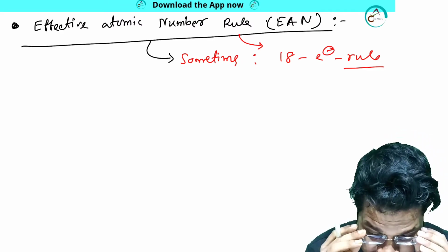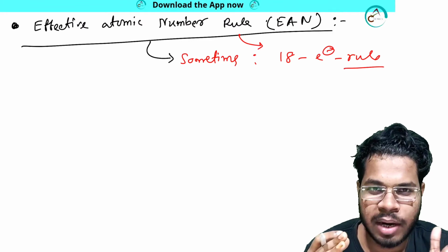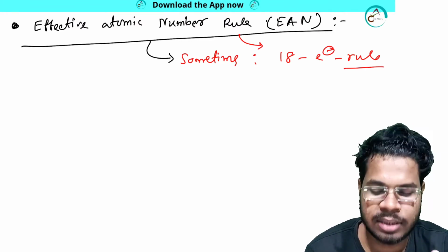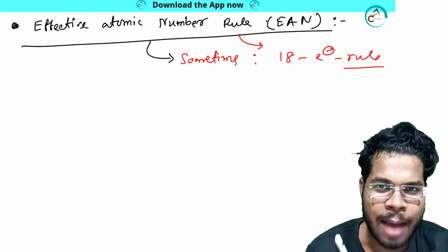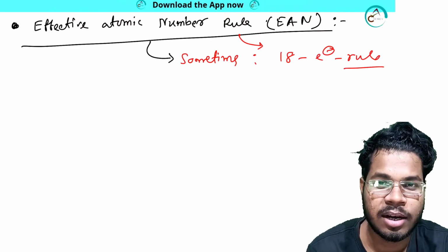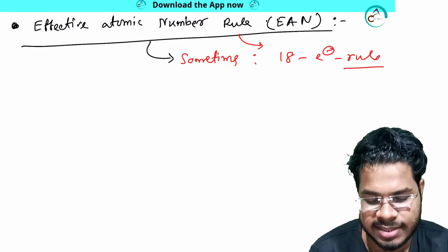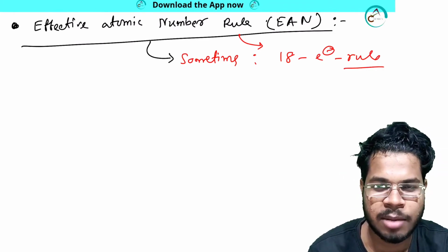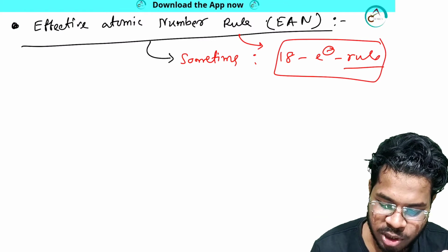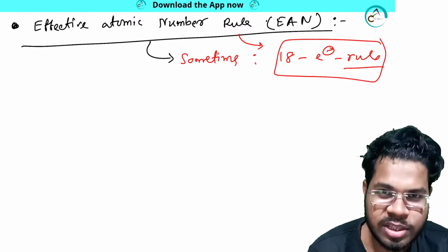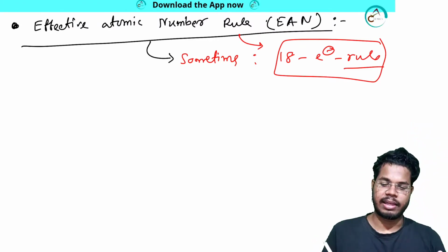Okay, and to be stable, the system should have some properties. And if I say the system should have some particular number of electrons, because there is a universe, and in this universe there should be some rules and regulations. So metal complexes should have some kind of limitations or restrictions, and that restriction is called the effective atomic number or 18 electron rule. Especially, the 18 electron rule will be that corresponding limitation in which the system could be stable. That means 18 electrons.